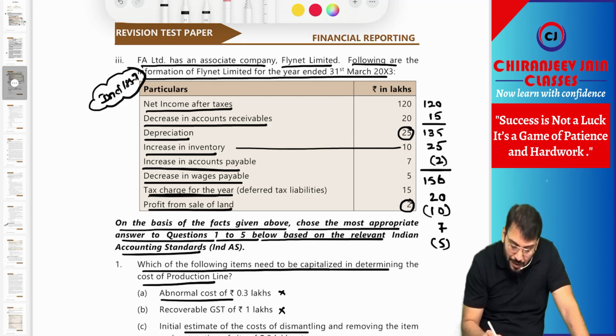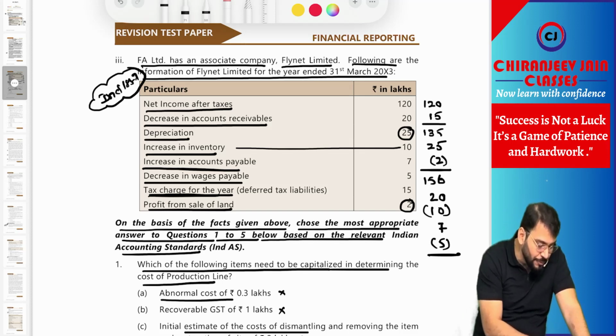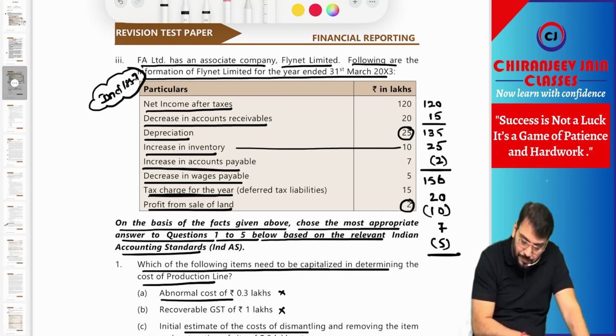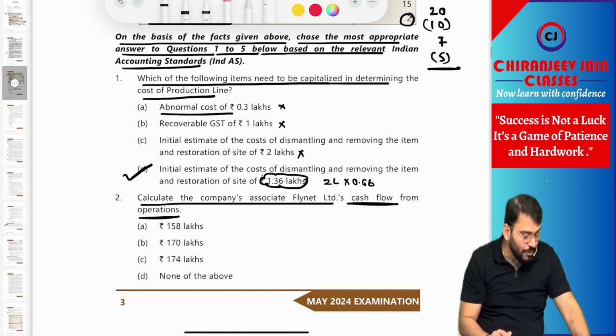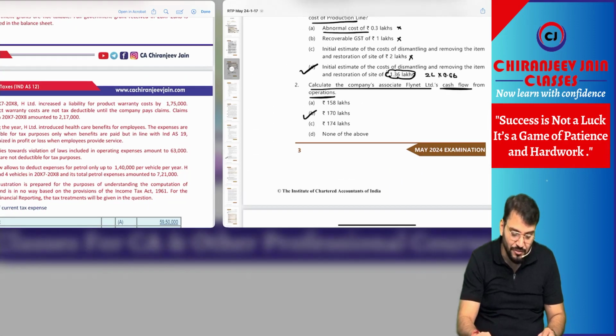Understood this point? I hope all the points are clear. So how much is this coming? It is 158 plus 20 minus 10 plus 7 minus 5, which is equal to 170. So your correct answer is 170. Understood? Let me check the answer also.